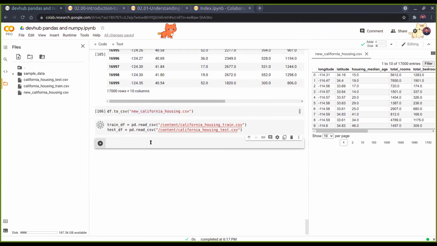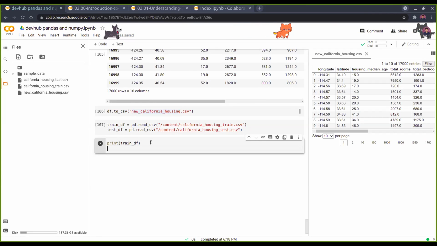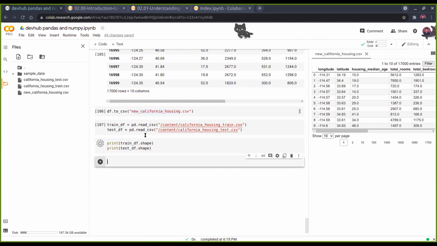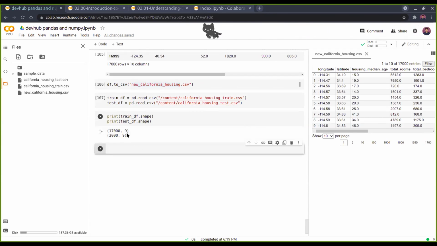Let's say we want to join these two, right? We'll just check the shapes so that they are equal, otherwise we won't be able to. df.shape, right? Let us check that. Yes, you can see the equal number of columns. Now obviously the columns will be the same. You can check that also.